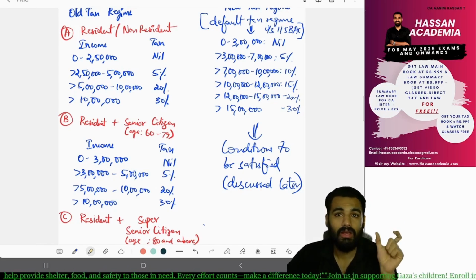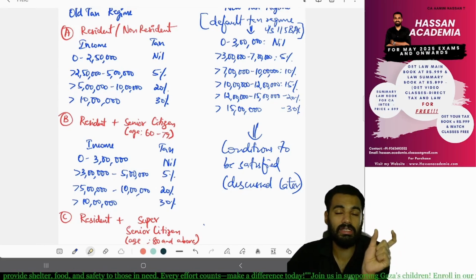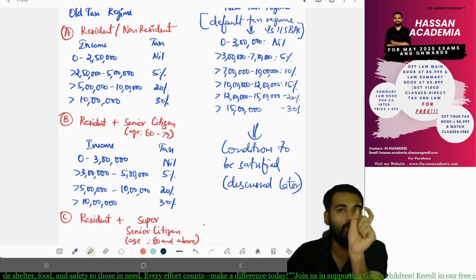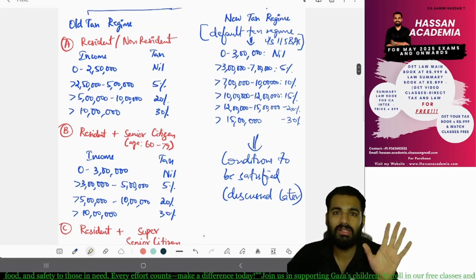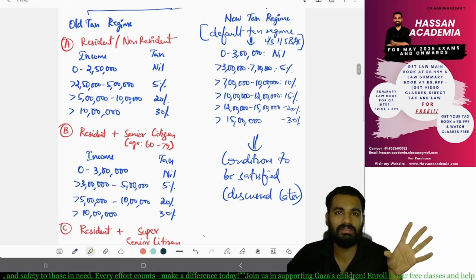Third one is a super senior citizen, who is of age 80 or more and is a resident. And the third one is general. Yeah, so these are the three categories. In case of general, what is the tax rate?